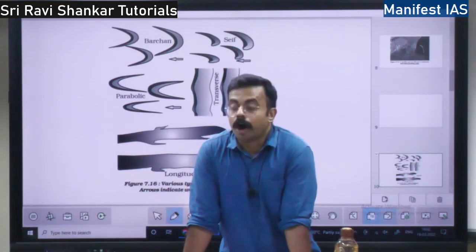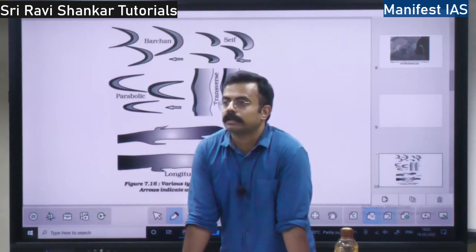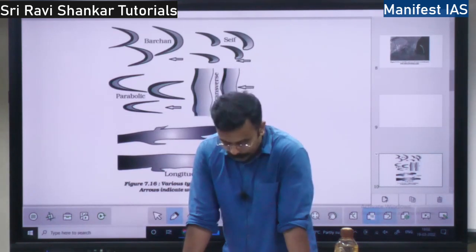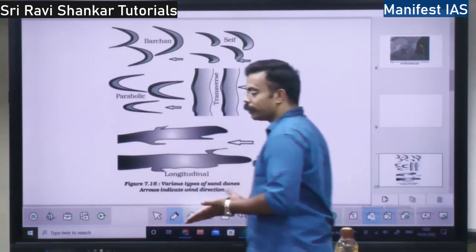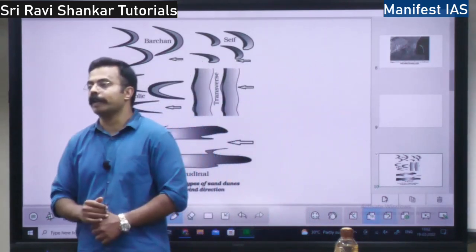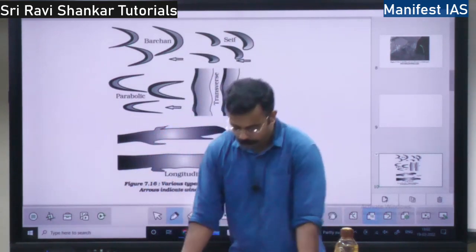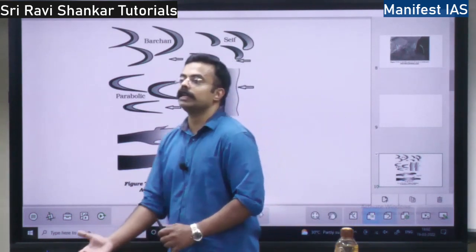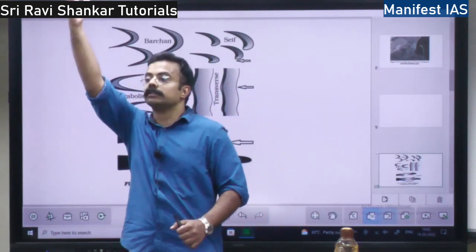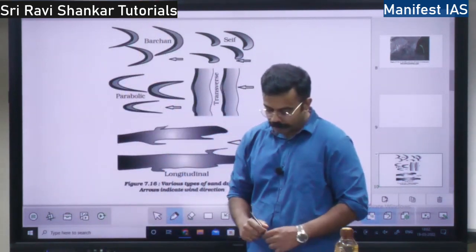In the hot desert, the erosion and deposition by wind is very, very important. In the deserts, the erosional factor as well as the depositional factor of wind is very, very important. See, when the wind moves over a desert, what happens? It gets heated up quickly. Because the sand is heated, the wind will also get heated up quickly, right? When the air above the sand gets heated up, what will it do? It moves upward, right? Because it becomes lighter. When it is lighter, it is going to move upward, right?